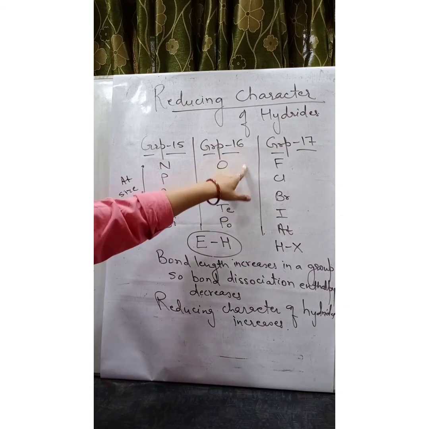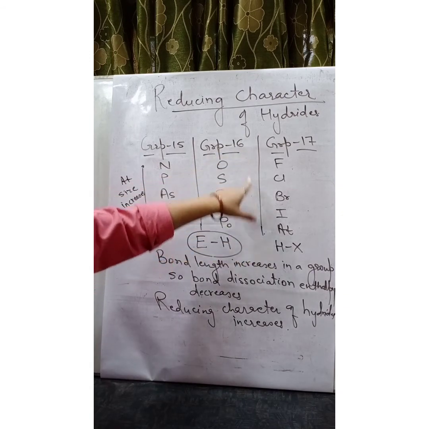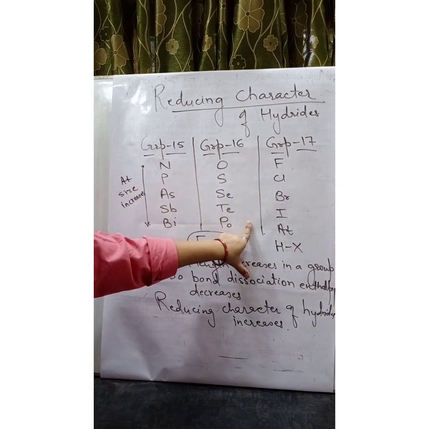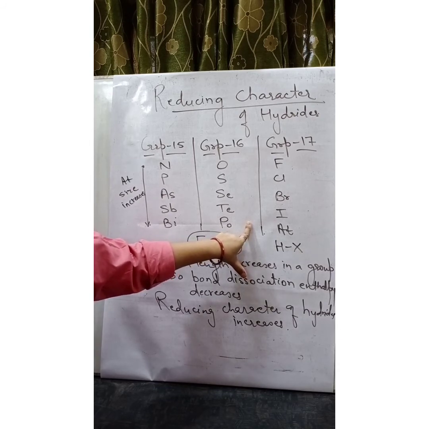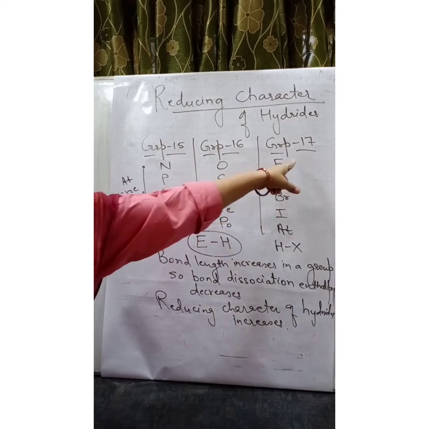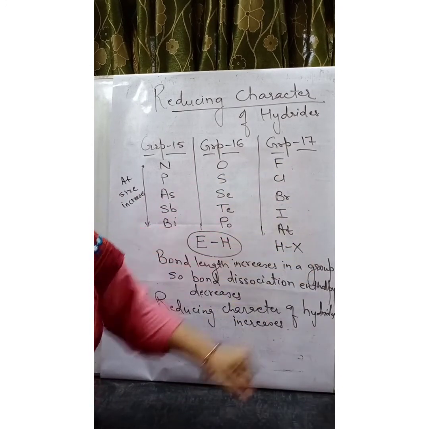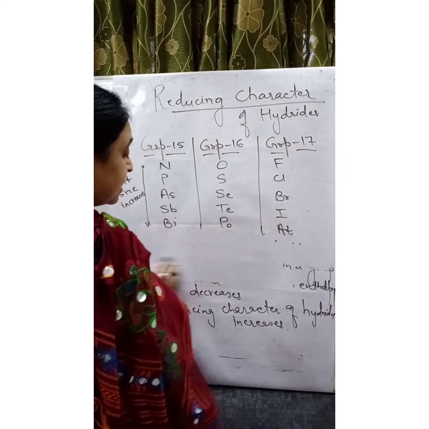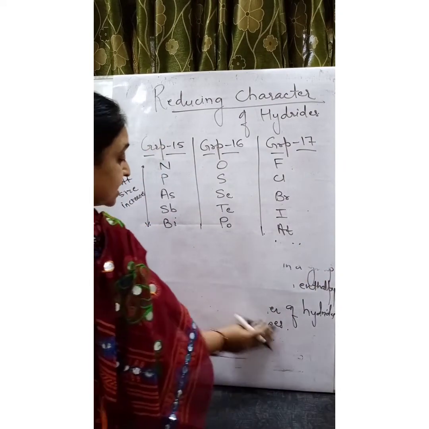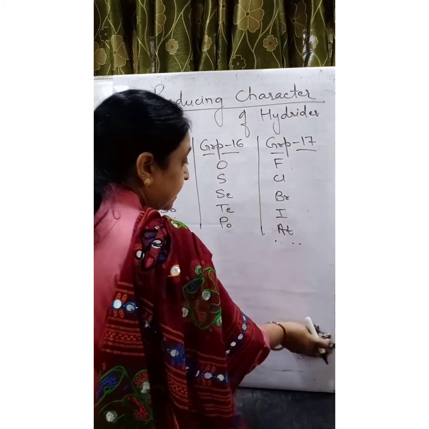Same will be the situation in group number 16. As you move down, the tendency of this E-H bond to break becomes more and more easy, giving H+ ions. Same is the situation with group number 17. So let us one by one see what is the trend in this chemical property.